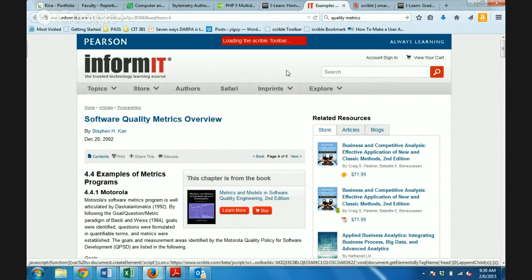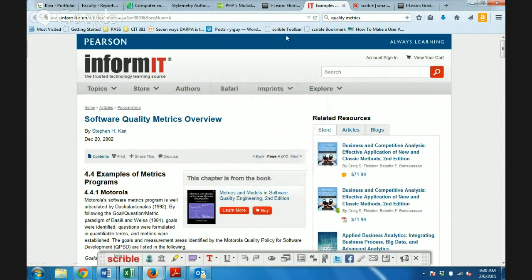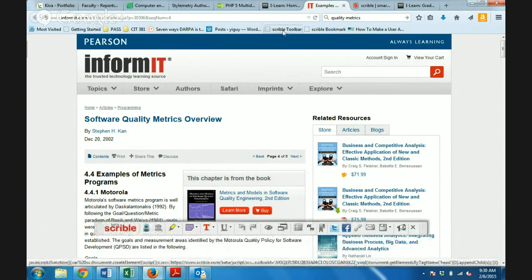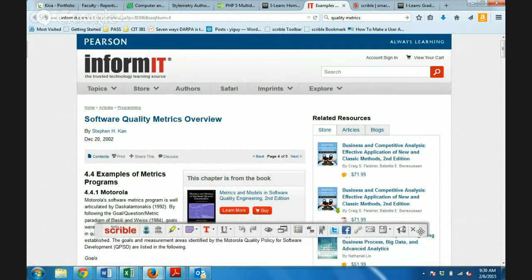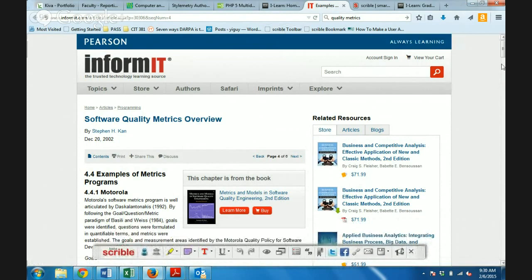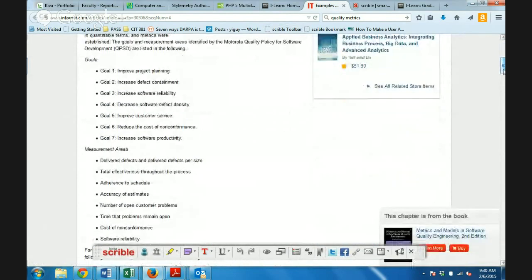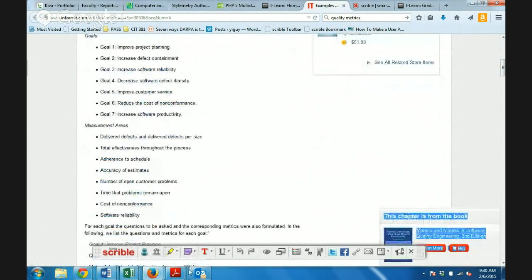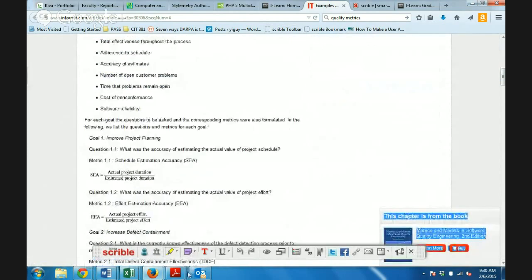But I found this toolbar that allows you to interact with the page. You'll see I've just loaded it. I've created a bookmark to it so I can click the link. It loads this little toolbar and allows me to annotate what's on the page. So now what I'm going to do is scroll down here and say, for example, I just want to highlight how they went through this process of building goals, establishing measurement areas, and then turning those goals into metrics.